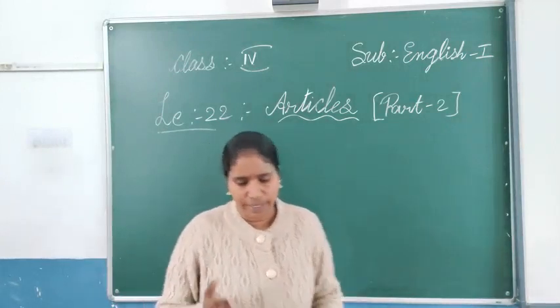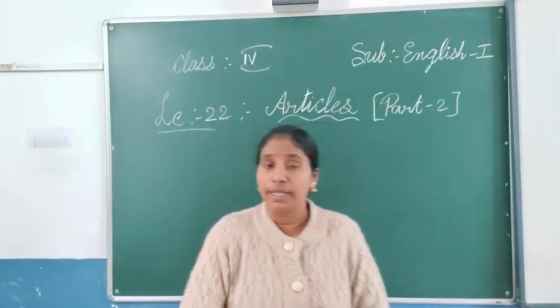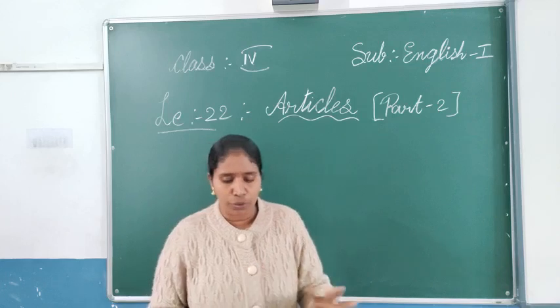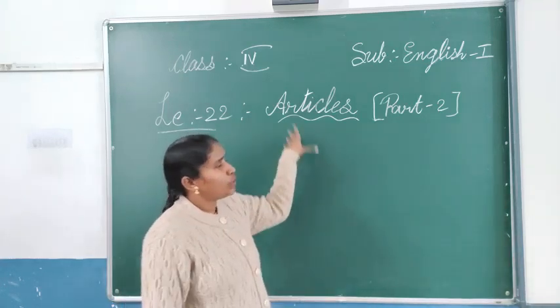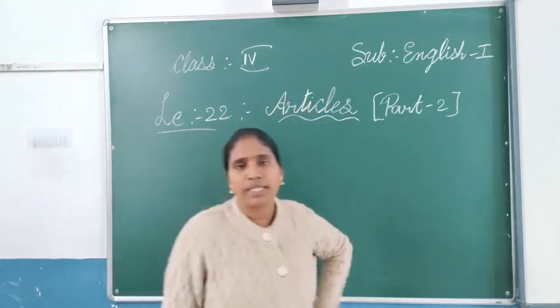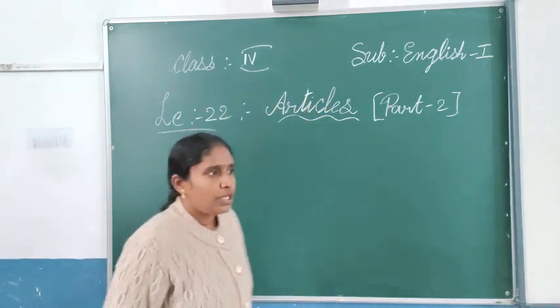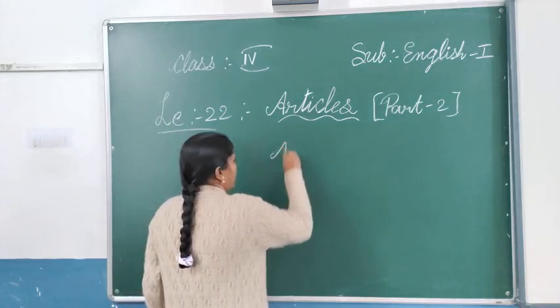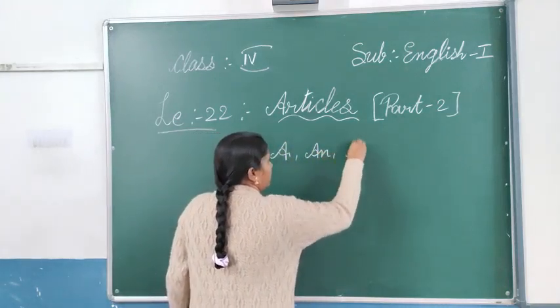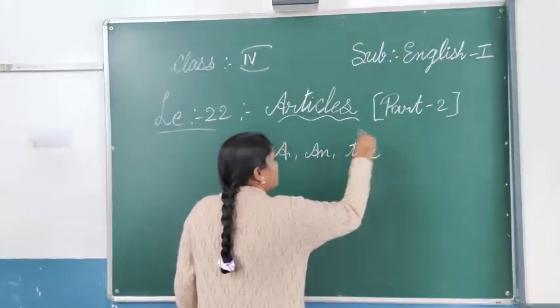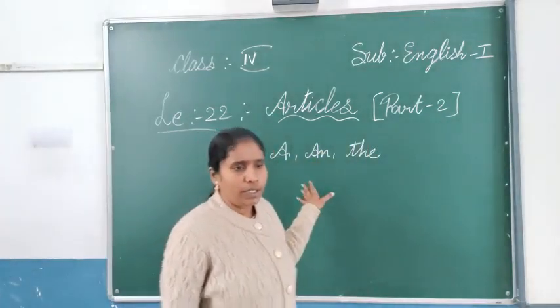So, dear children, yesterday we started to discuss the new topic, which was about the articles. How many types of articles do we have in English grammar? There are three. What are they? A, an, the. So, dear children, this is the one.